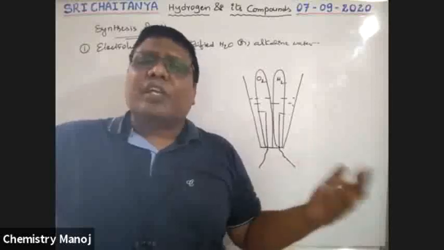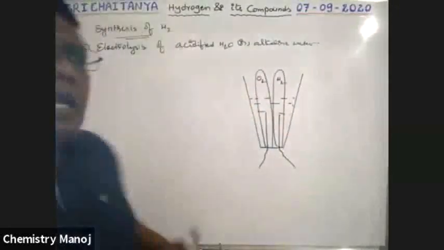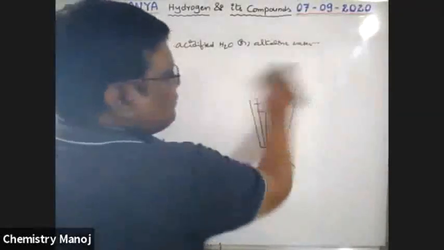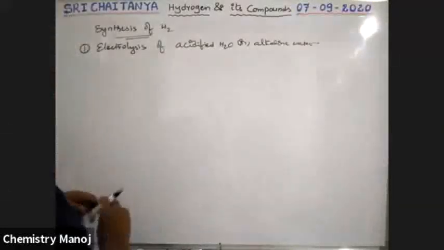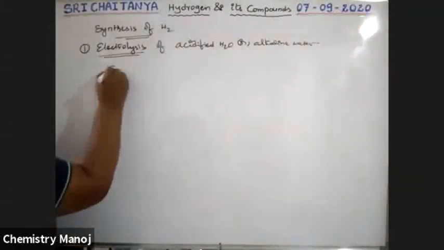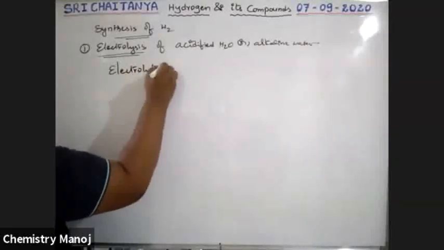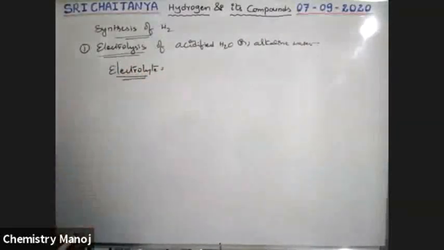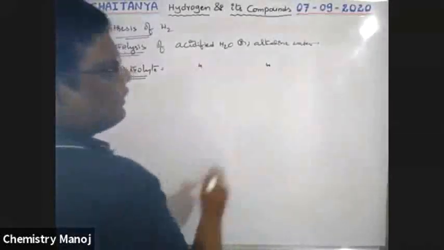So which one is formed where? See here, I am taking alkaline water for explanation, so some base is added. This is the electrolyte, through which current is passed. The electrolyte is usually acidified water or alkaline water.